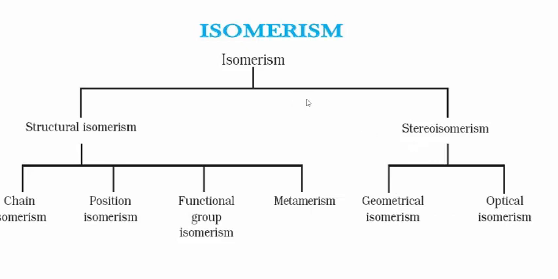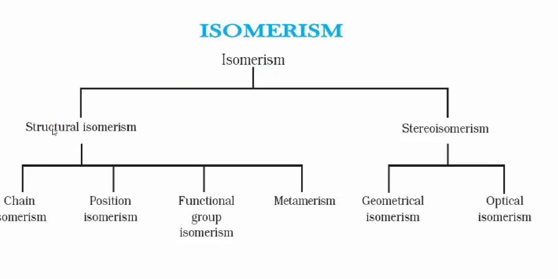What is isomerism? You know students, the compounds having the same molecular formula but different physical and chemical properties are called isomers. The process is known as isomerism. In this isomerism concept, there are 2 types of isomerism: structural isomerism and stereoisomerism.